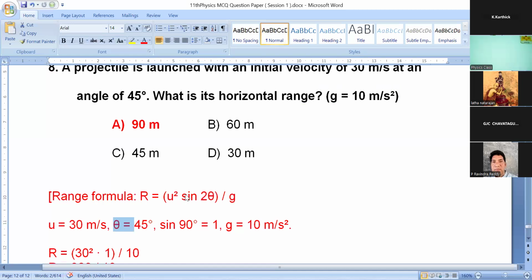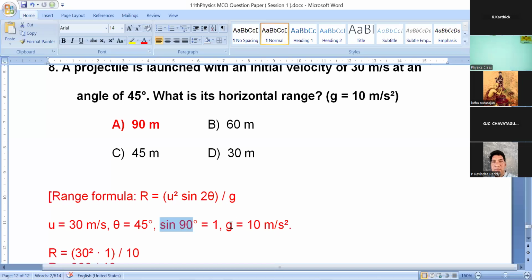Because in that sine 2 theta, you have to put sine 2 into 45, because theta is equal to 45. So 2 into 45 is 90. That's why I am writing sine 90 here. Sine 90 means the value 1.